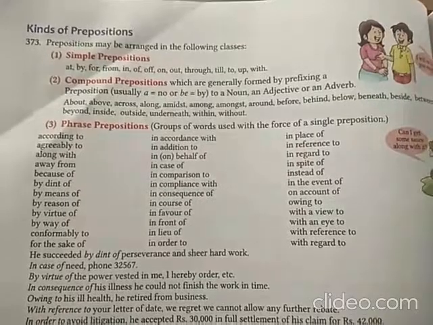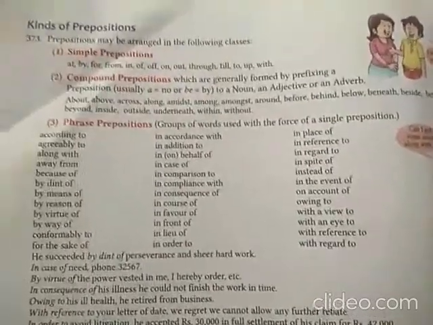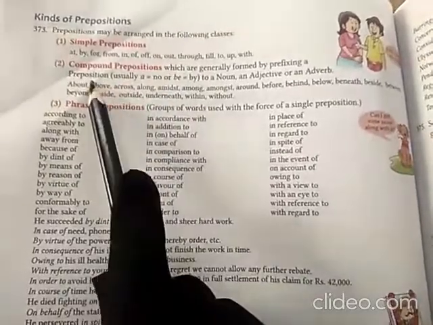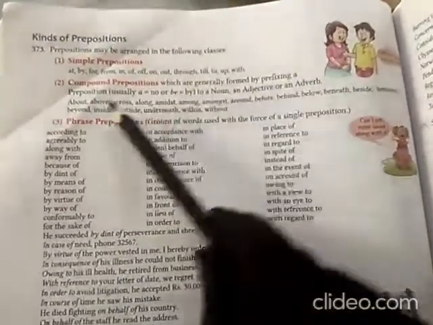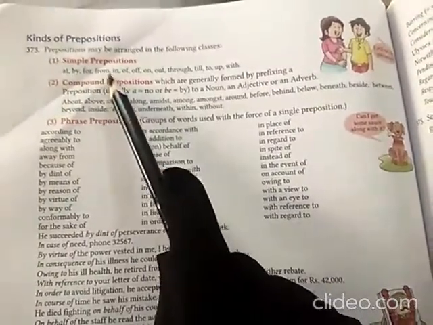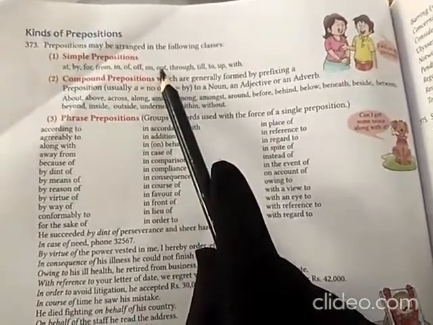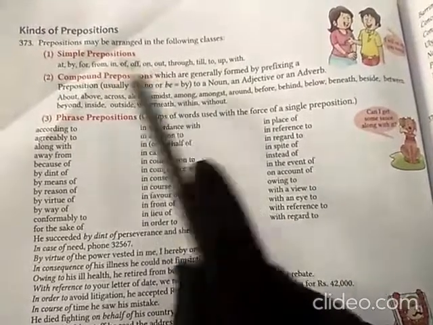Now let us learn the kinds of prepositions. Prepositions can be arranged in the following classes. The first kinds are simple prepositions, compound prepositions, and phrase prepositions. So what is a simple preposition? Prepositions like at, by, for, from, in, of, and so on. These are the common prepositions which we use in our daily life, right? So these kinds of prepositions are called simple.